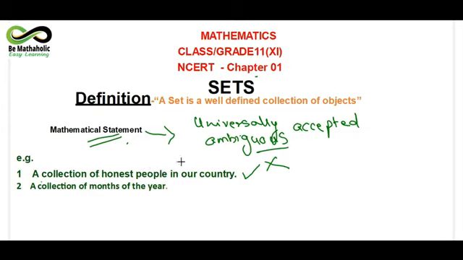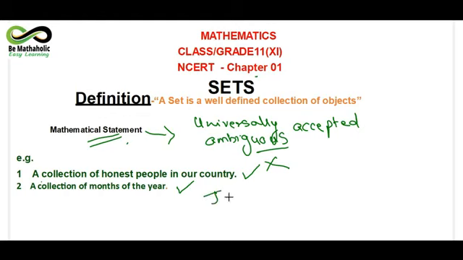You can take other examples also, like number of renowned politicians in our country. For some, a politician may be their favorite, some may not like them. So these are all ambiguous statements. We should not be considering them as mathematically accepted statements. The second one would be a collection of months of the year. All of you very well know that we can have a collection of months of the year.